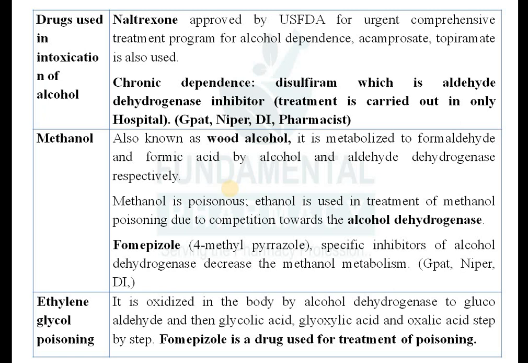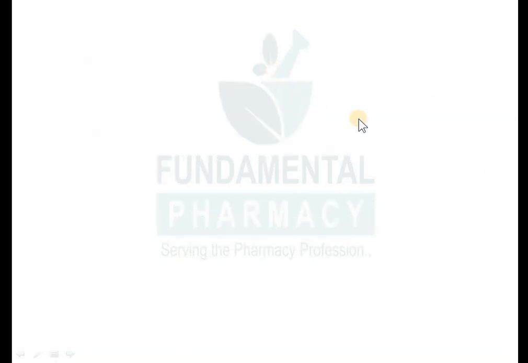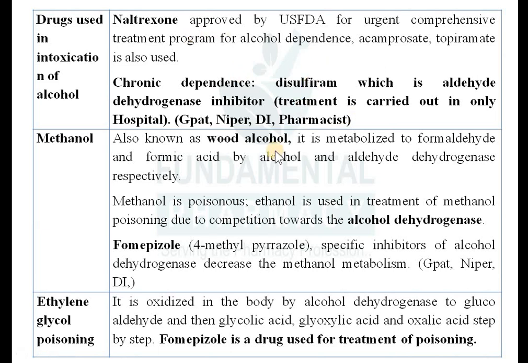that is known as fomepizole. So it is a selective and irreversible inhibitor of alcohol dehydrogenase, not aldehyde. Fomepizole is an alcohol dehydrogenase inhibitor. This was an aldehyde dehydrogenase inhibitor. Disulfiram was an aldehyde dehydrogenase inhibitor. This fomepizole is an alcohol dehydrogenase inhibitor, okay. So it is a 4-methyl pyrazole derivative. We will see everything about this structure and all that in the medicinal chemistry. It will inhibit the alcohol dehydrogenase and it will prevent the formation of formaldehyde from methanol.